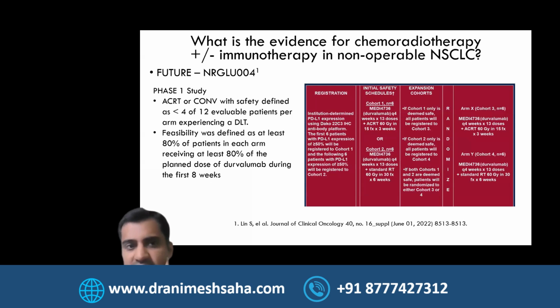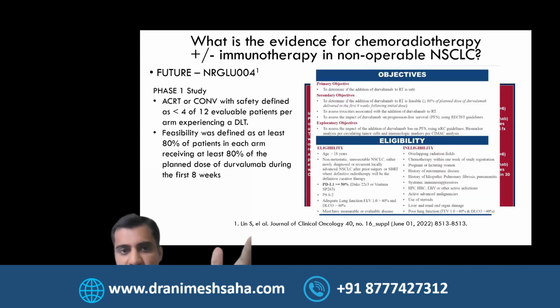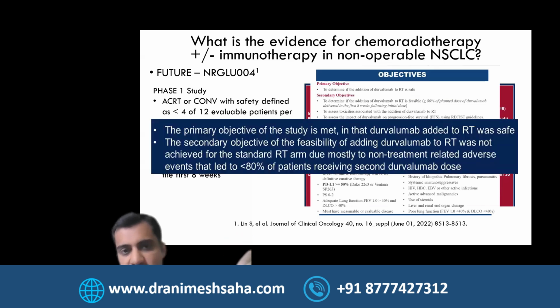But this trial is looking at accelerated radiotherapy versus conventional radiotherapy, and feasibility was defined as at least 80% of the patients in each arm receiving 80% of the planned dose of durva. And here, in 2 cohorts, they offered durva with RT, obviously with different regimes. I wouldn't go into details of that, but just to give you a flavor of the results, the primary objective of the study was met, but the secondary objective was not met.